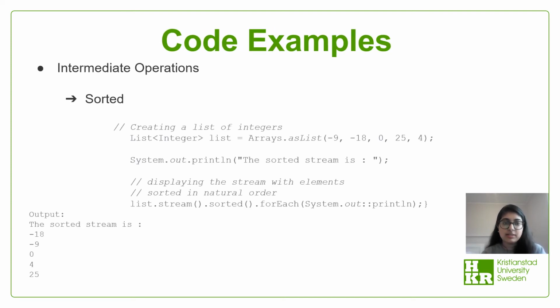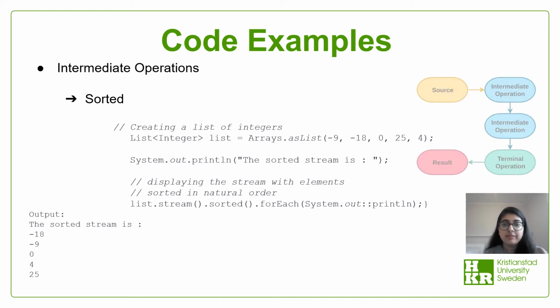Okay, so now let's have a look at the sorted function. Okay, so sorted is a stateful operation that returns a new source. Again, we have a list of integers here with both positive and negative numbers. Then we have a print statement here which states the sorted stream is and a colon. We will sort the list in ascending order here by using list.stream.sorted function and the for each part, a for each loop. So the output will be the sorted stream is -18, -9, 0, 4 and 25. All the numbers are sorted in ascending order here.